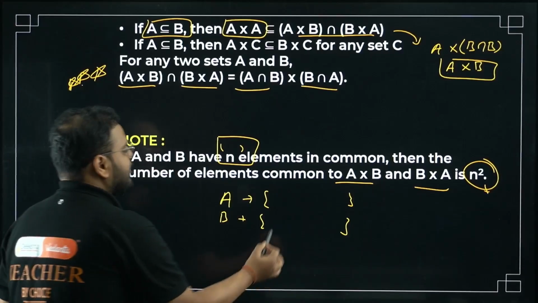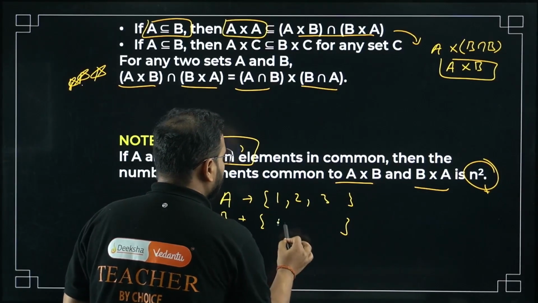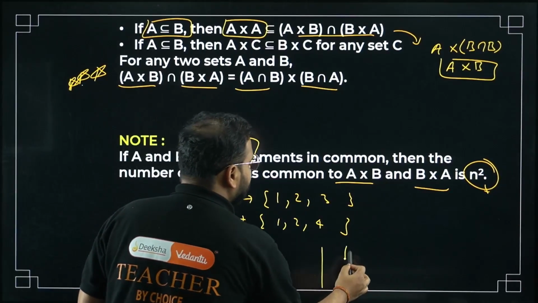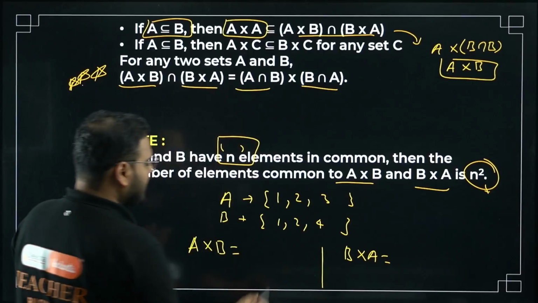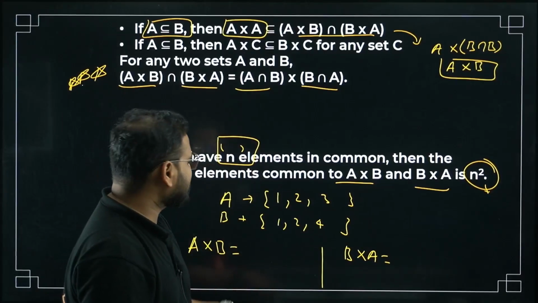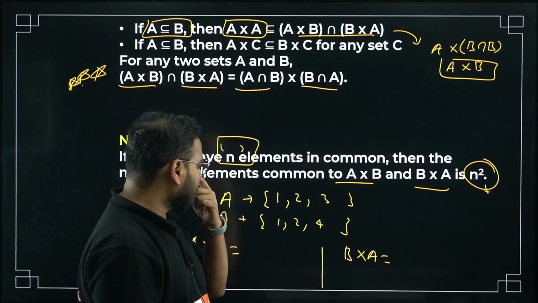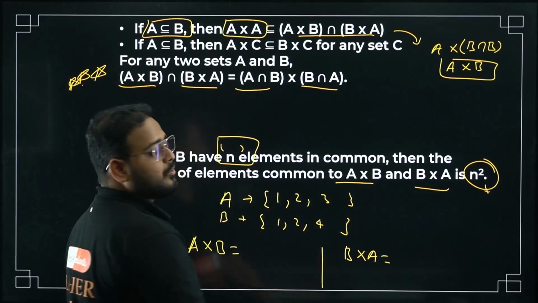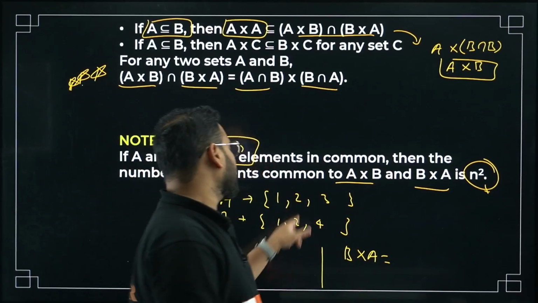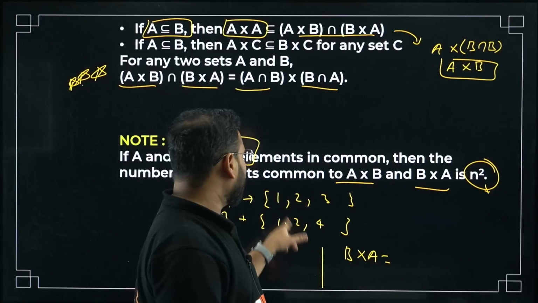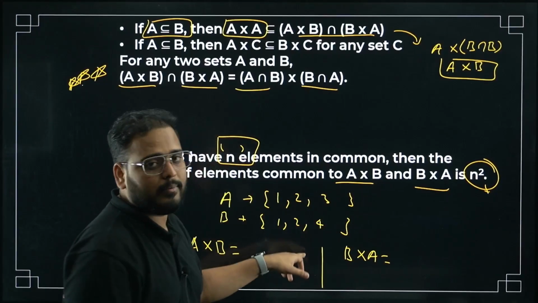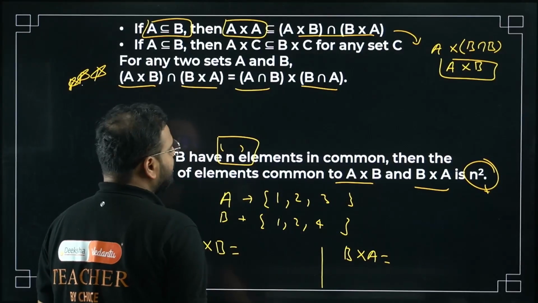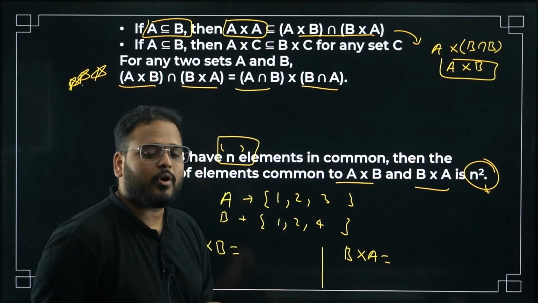I will not solve it, I'll just tell you. 1, 2, 3 and 1, 2, 4. Find A cross B and find B cross A. You will find that these will have 4 elements common. Of course, 1, 1, 1, 2, and 1, 4 is there. Same we will have 1, 1, 1, 2 like this as well. Correct? 2, 1, 2, 2. All of you agree? 4 elements are like this. If you're writing A cross B, from B cross A, again 1, 1, 1, 2, again 2, 1, 2, 2. So 4 ordered pairs will be common.